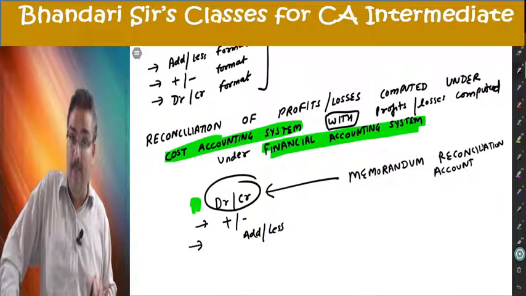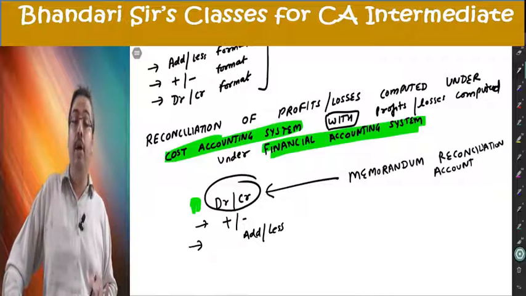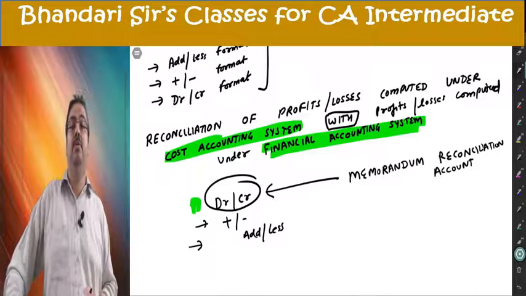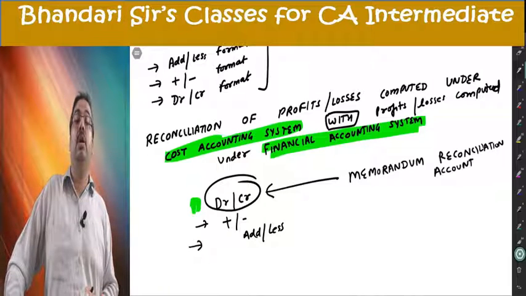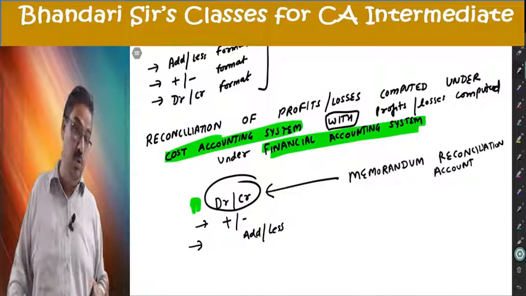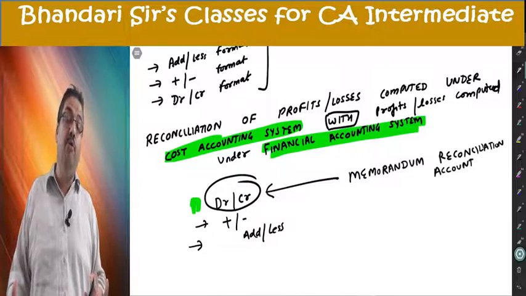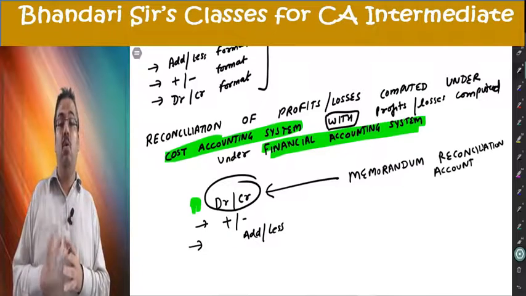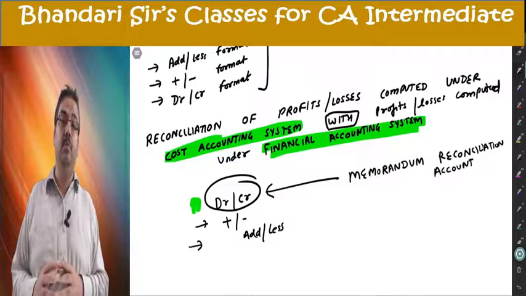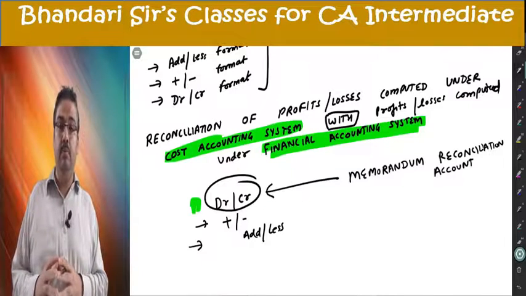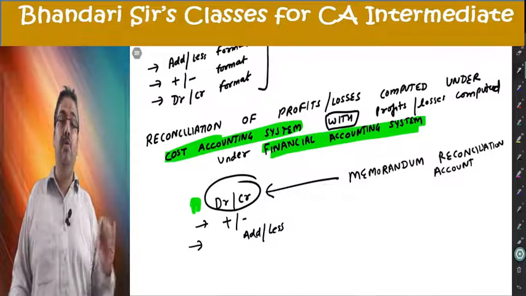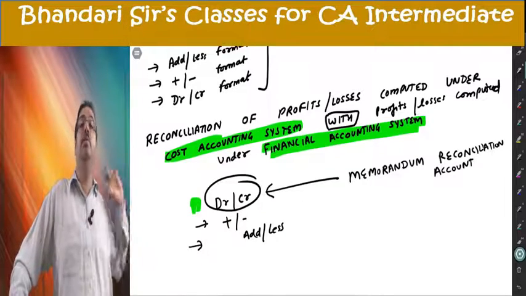Now, before going there, I'm going to give you a list of items which may be causing the difference. There are some conceptual differences. There can be some errors which you can find out for sure. You have to keep in front of you the cost sheet or costing P&L which shows profit as per costing, and the financial accounting trading and P&L account.